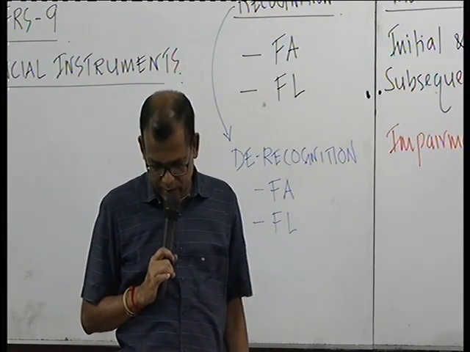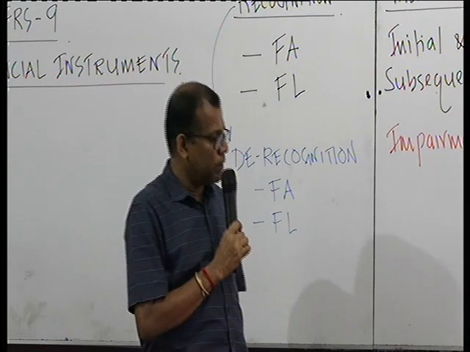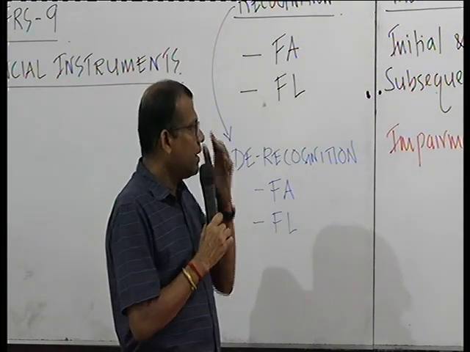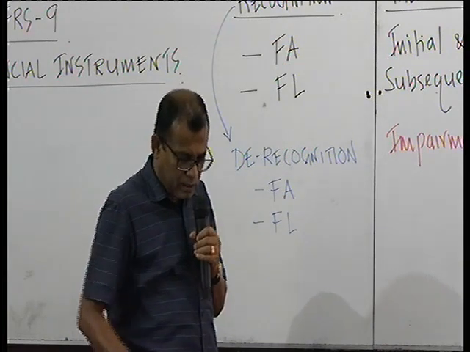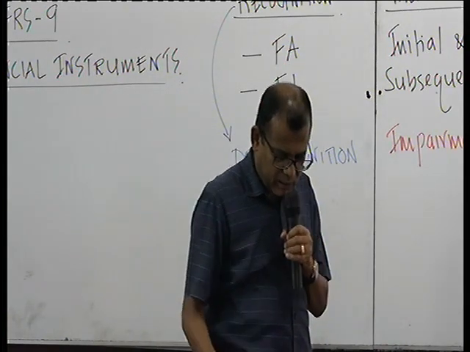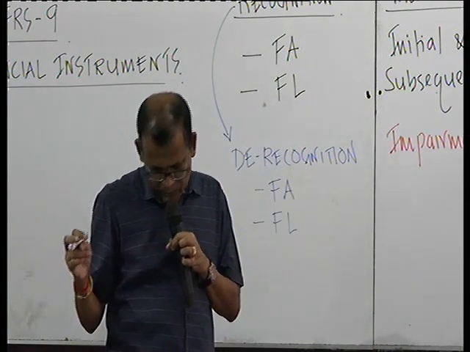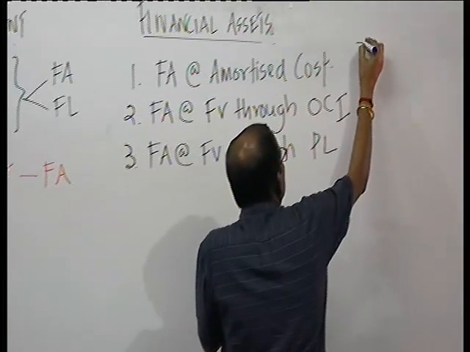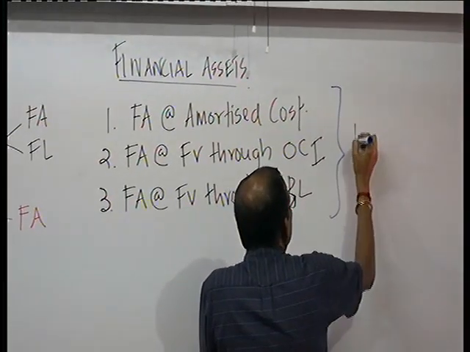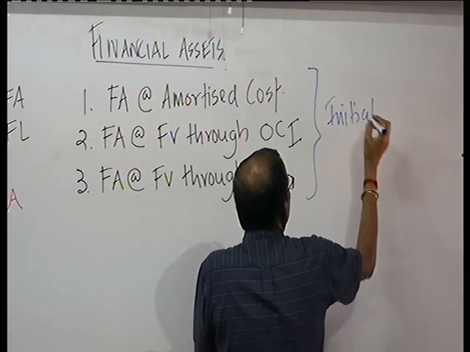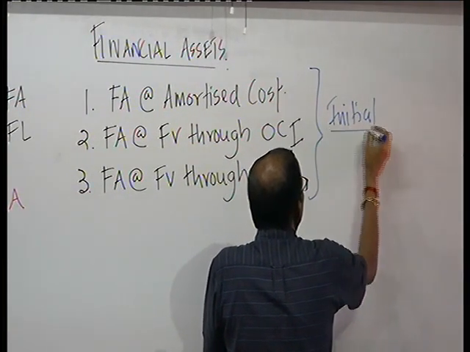I'll come to it later. But the initial measurement says financial assets should be measured at their fair value. Initially, it is at fair value.